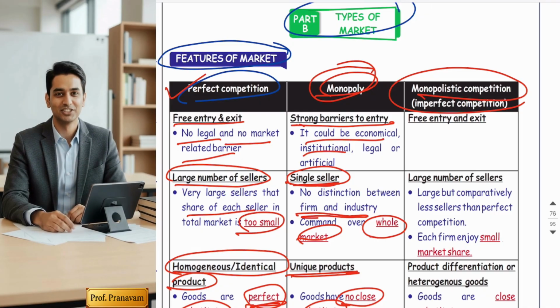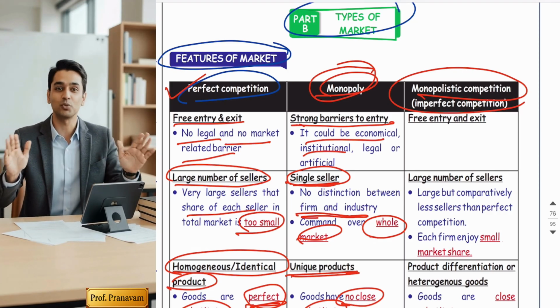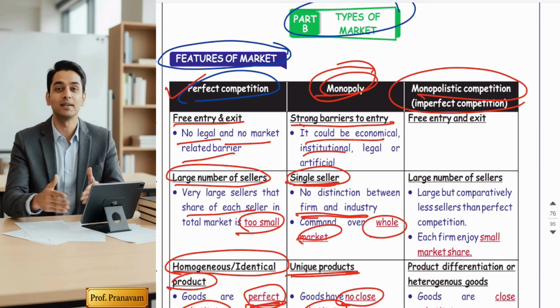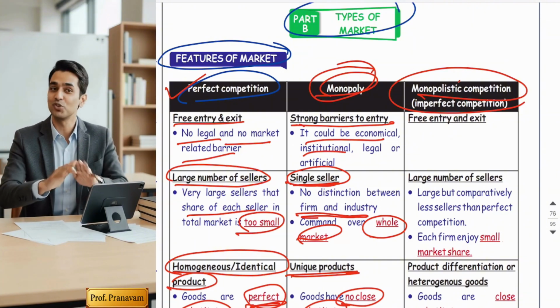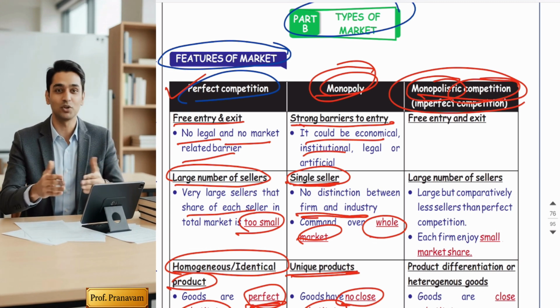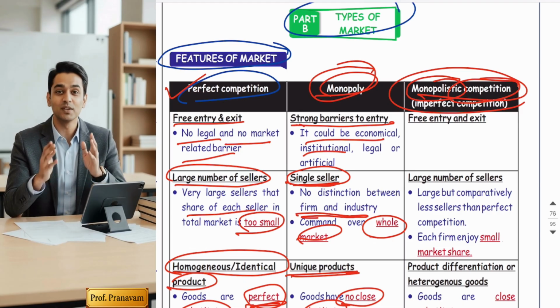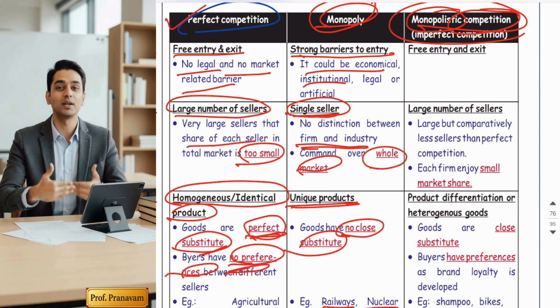Yes, the next market is monopolistic competition. Friends, monopolistic competition is actually a practical market in which we are surviving. Monopolistic competition is a combination of perfect competition and monopoly. The word monopolistic has been derived from the word monopoly, and the word competition has been taken from perfect competition. So it is very easy to understand these features because many features are copied from perfect competition as well as monopoly. The first two features of monopolistic competition are actually taken from perfect competition.